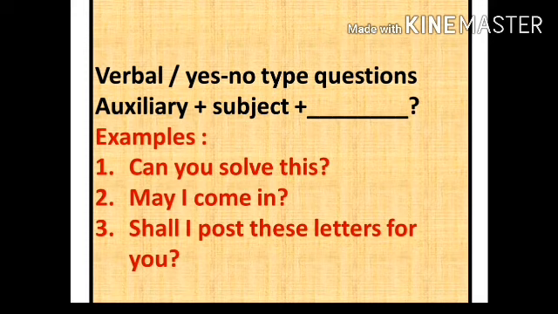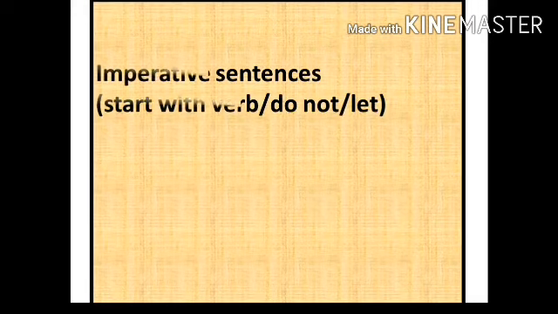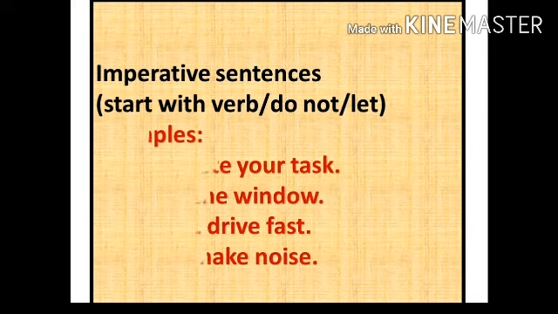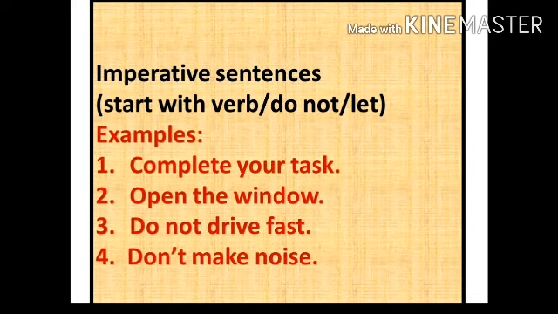Let's see next. Then what is next? Here the third and a very important kind of sentence, that is imperative sentences. In these kinds of sentences, sometimes we give an order, a command, or a request. We can do many things under the imperative sentence, but it is always called an order. Let's see how we can identify the imperative sentence.